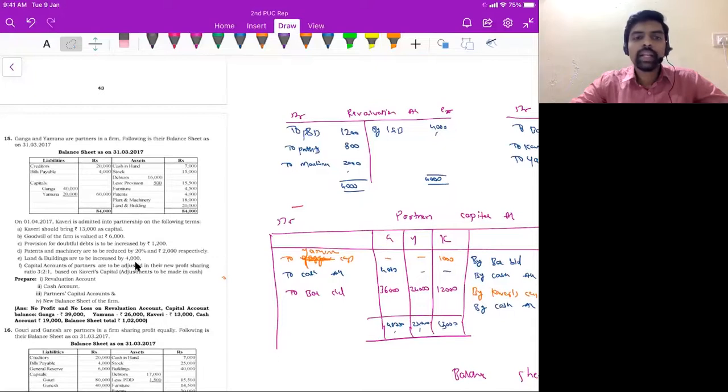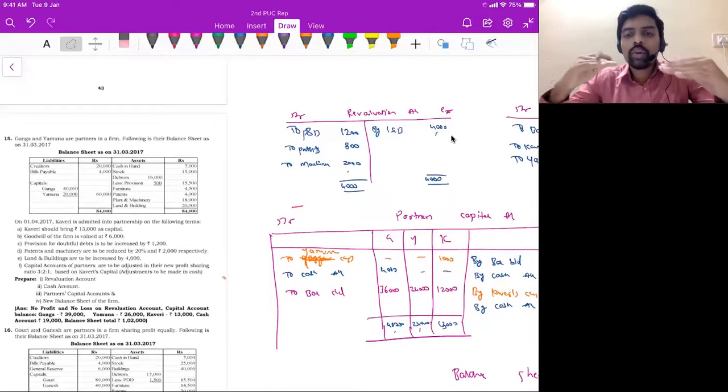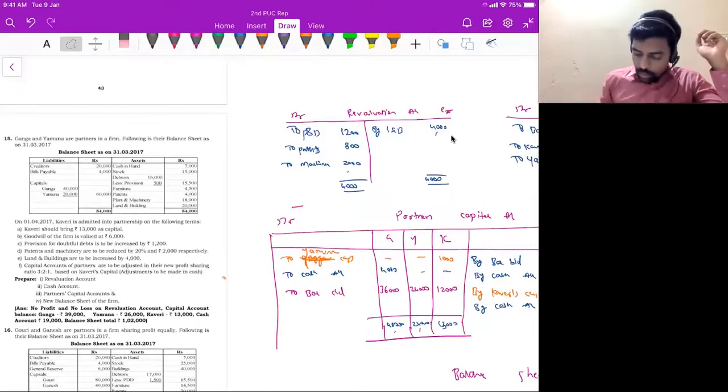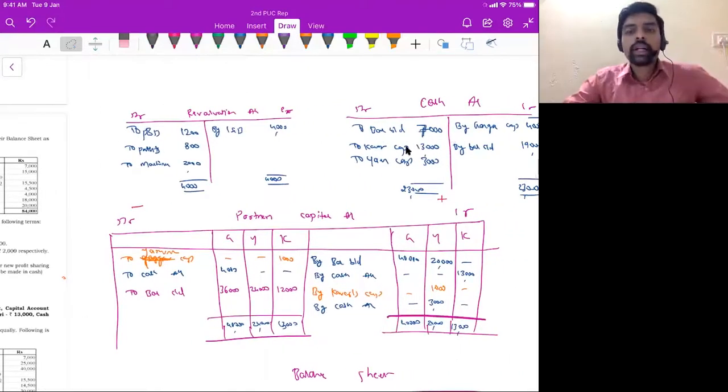Then land and building is increasing, right? Appreciation, credit side. So revaluation account will tally 4000 and then 4000 rupees. No profit, no loss situation. Then you prepare partners capital account. So partners capital account, Ganga, Yamuna, Kaveri. What will be the first entry?